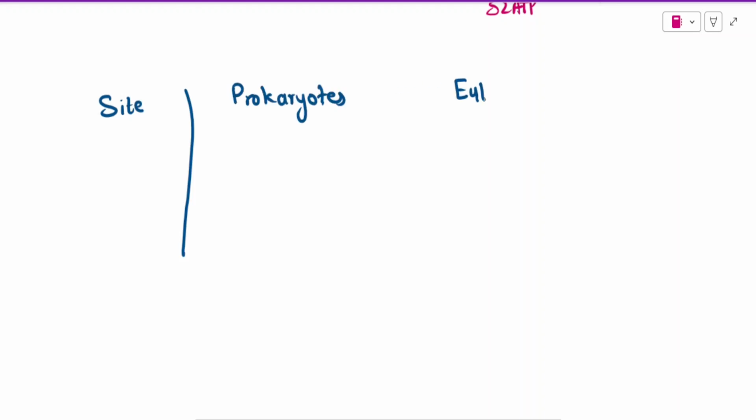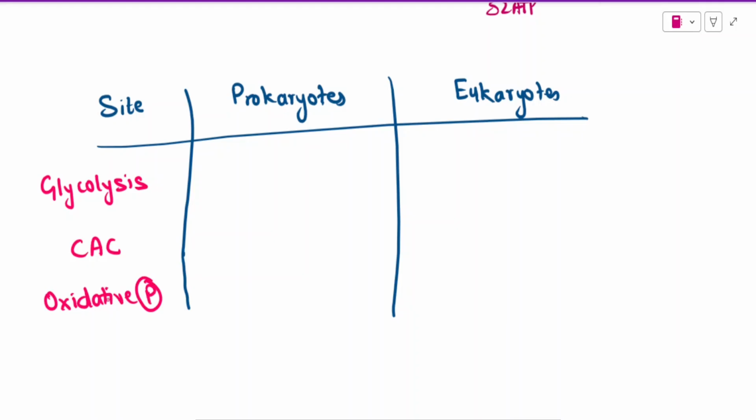Let's talk about the site of respiratory processes with respect to prokaryotes as well as eukaryotes. There are three fundamental processes. The first one is glycolysis. The second one is the citric acid cycle, which is also called the Krebs cycle. And the last one is oxidative phosphorylation, which is sometimes referred to as the electron transport system. In both prokaryotes as well as eukaryotes, glycolysis takes place in the cytosol, whereas for the citric acid cycle, eukaryotes have mitochondrion. Prokaryotes lack mitochondrion, so the citric acid cycle will take place in the cytosol as well.